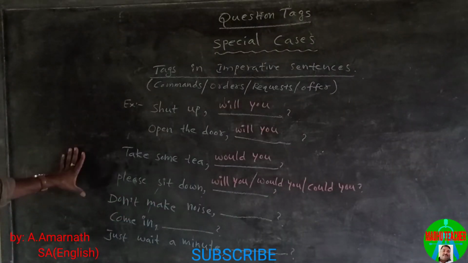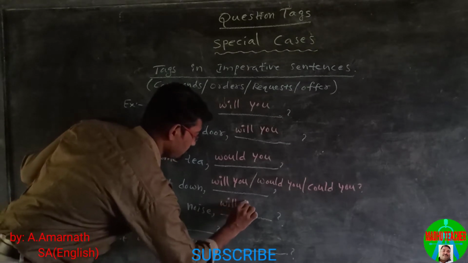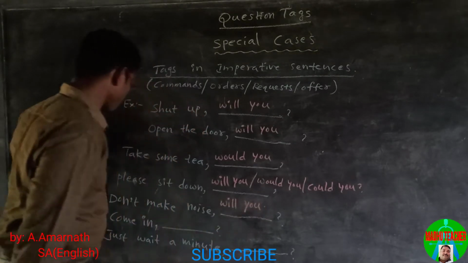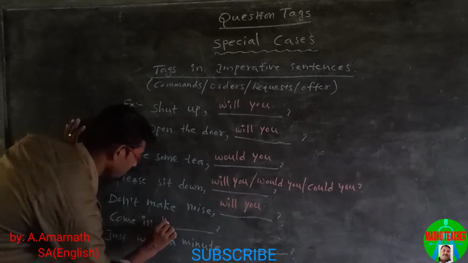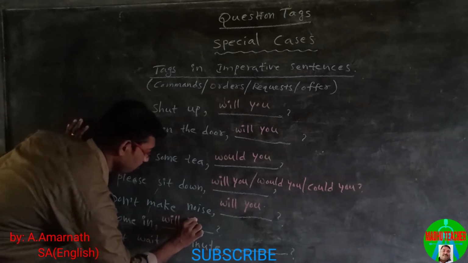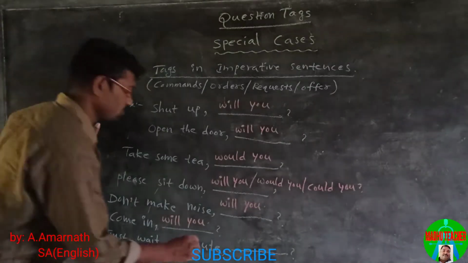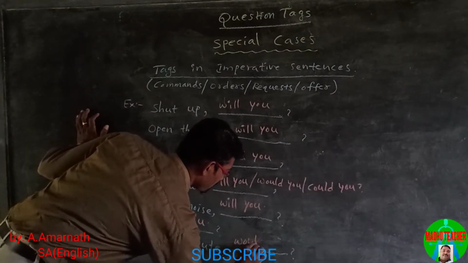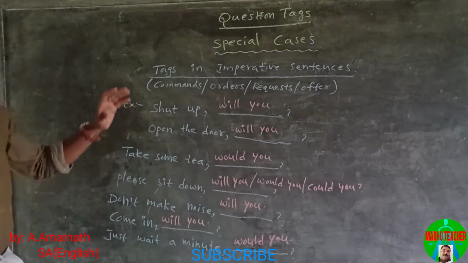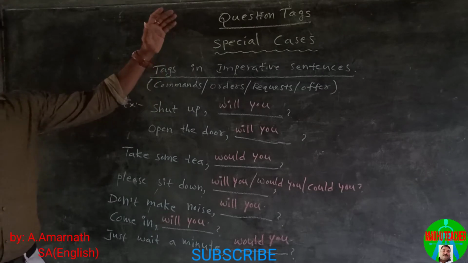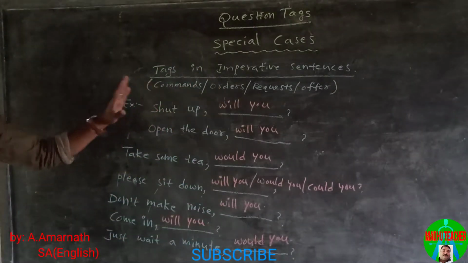This is a command, so we use will you. Come in. This also becomes will you. Just wait a minute. It is like a request, so would you or could you. It doesn't matter. Even if you use will you in all these statements.